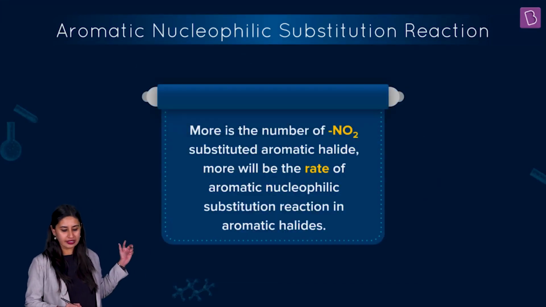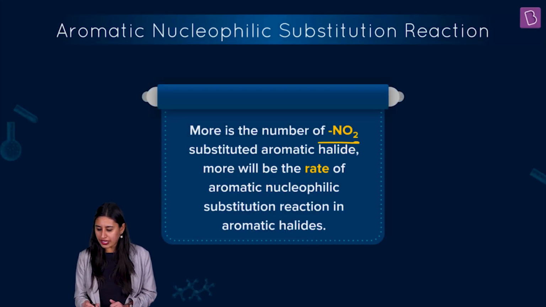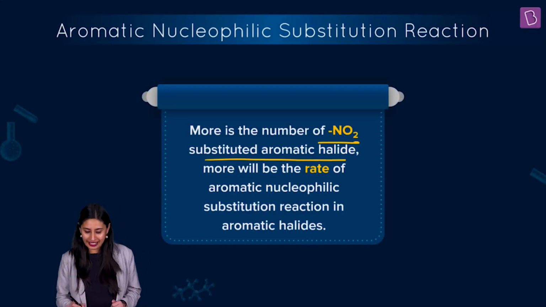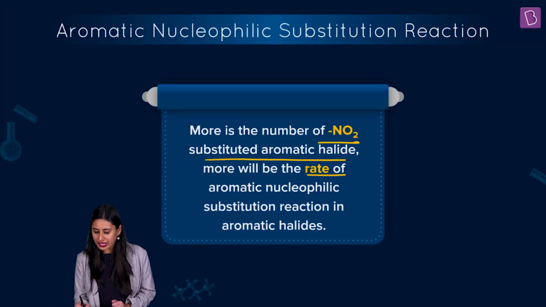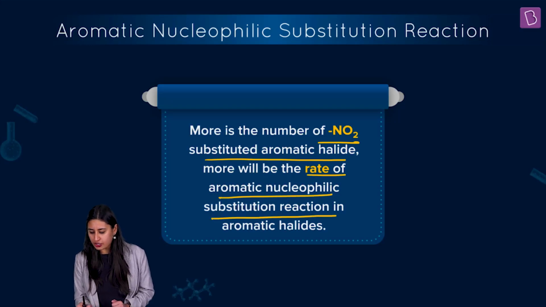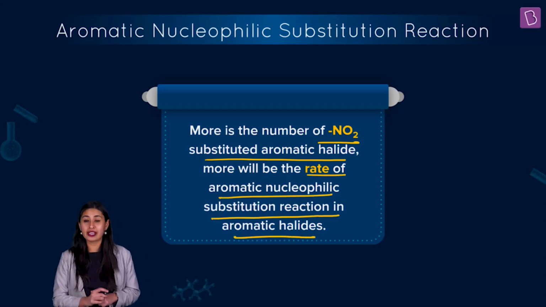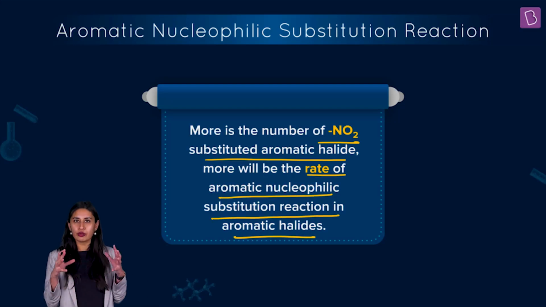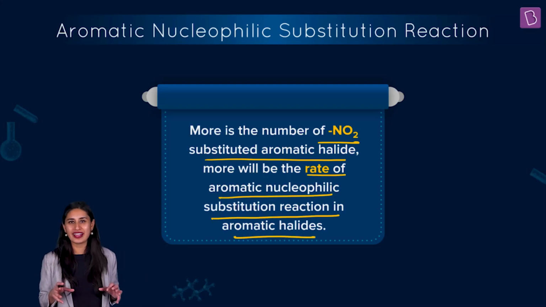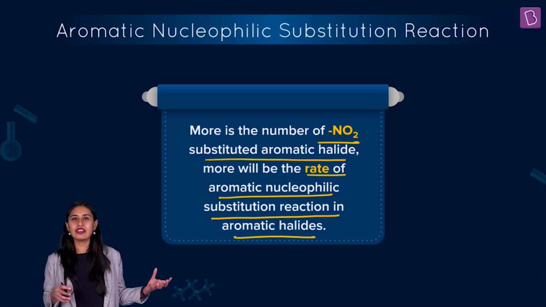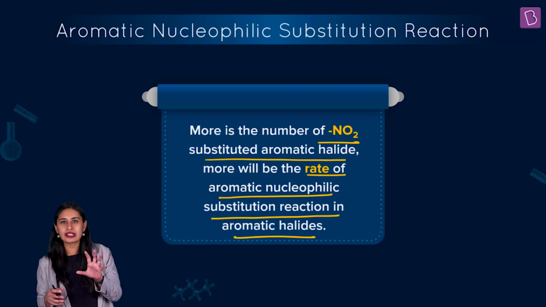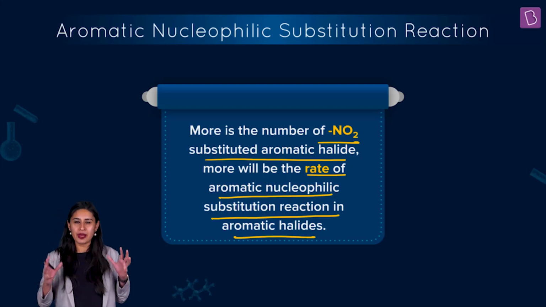And hence the more nitro substituted the aromatic halide, the more will be the rate of the aromatic nucleophilic substitution reaction. Where we have this leaving group, easily the leaving group will leave and the nucleophile can come and sit at the place of the leaving group, making the reaction very reactive.